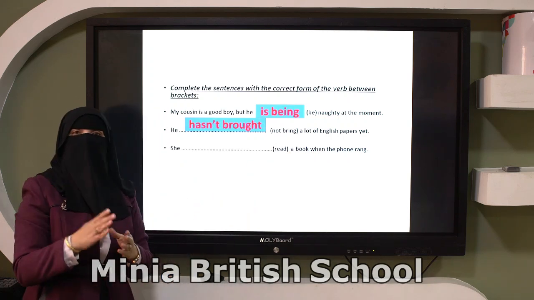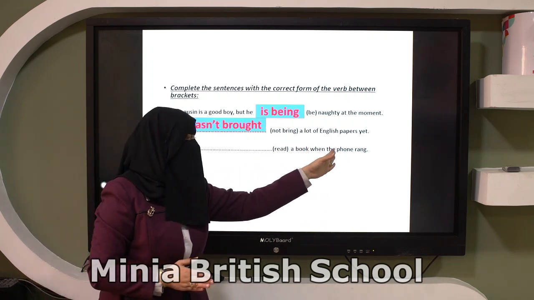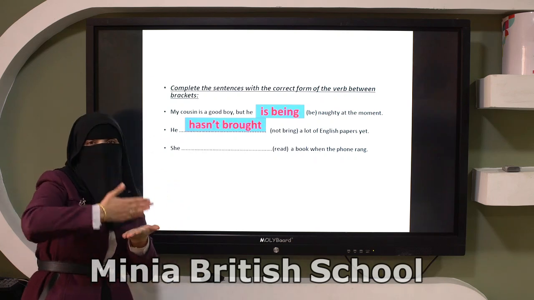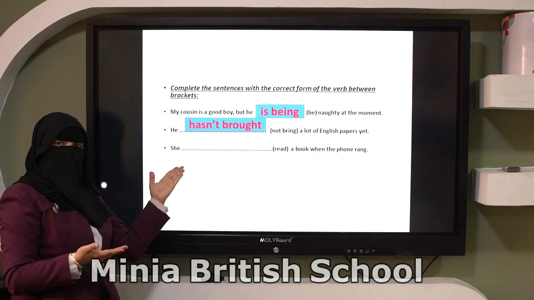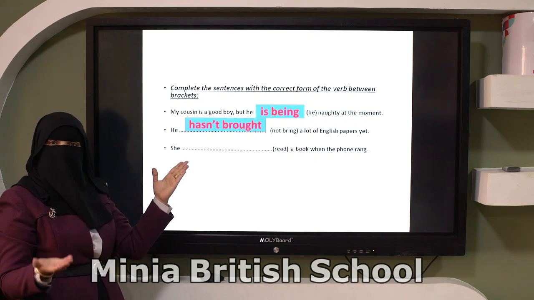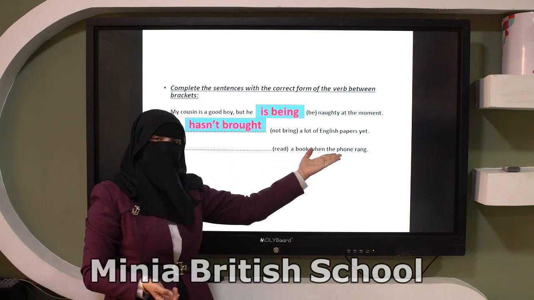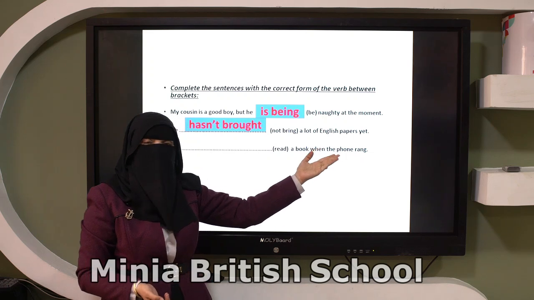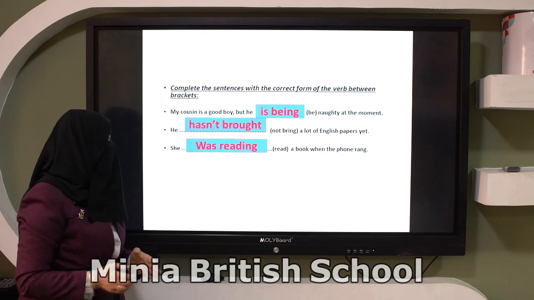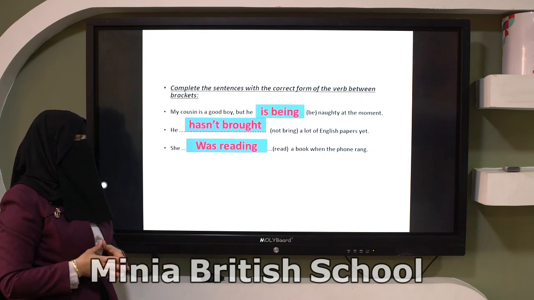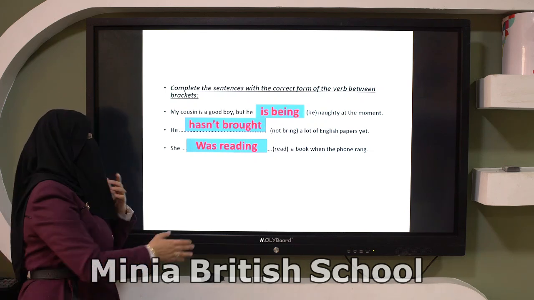Here we have a short action, the phone rang, that interrupted a long one or a long action. So the first one, the long action, should be in the past continuous tense, and the second one here in the past simple tense. The first one is a long action, so the answer will be, she was reading a book when the phone rang.